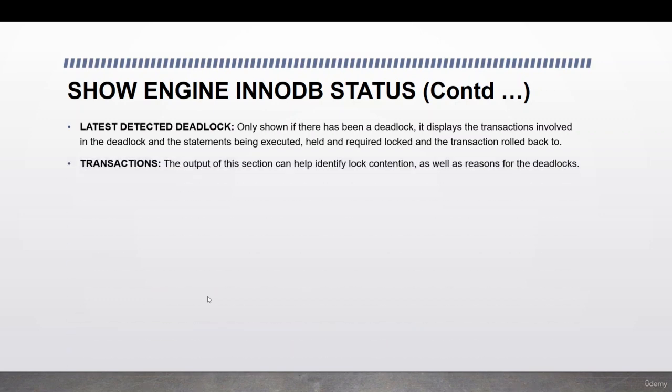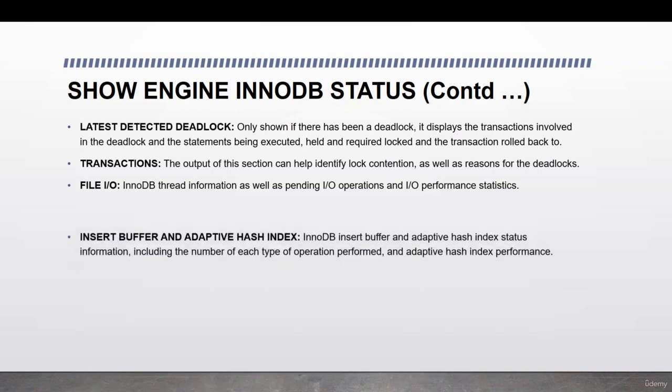The next thing is transactions. The output of this section can help identify lock contention as well as reasons for the deadlocks. Then next we have file IO. InnoDB thread information, as well as pending IO operations and IO performance statistics, are shown in this section of the engine InnoDB status file.